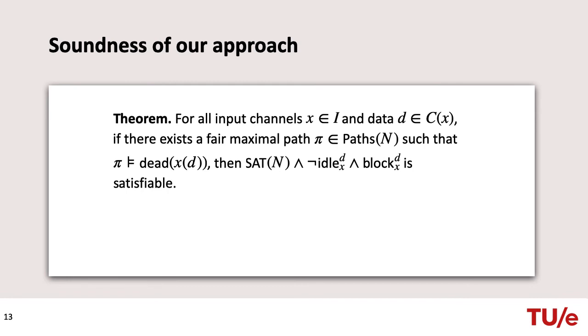More generally, we can prove that our encoding is sound in the following sense. If there exists a fair maximal path in the XMAS network that witnesses that channel X is dead for D, then there is a consistent satisfying assignment for the SAT problem that contains all idle and block equations generated for the XMAS network, in which the variable denoting channel X is idle for D is false, and the variable denoting channel X is blocked for D is true. The proof of the theorem entails constructing a satisfying assignment from path pi. More details can be found in the paper.